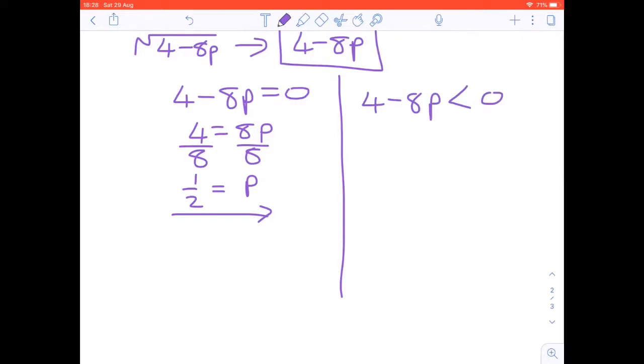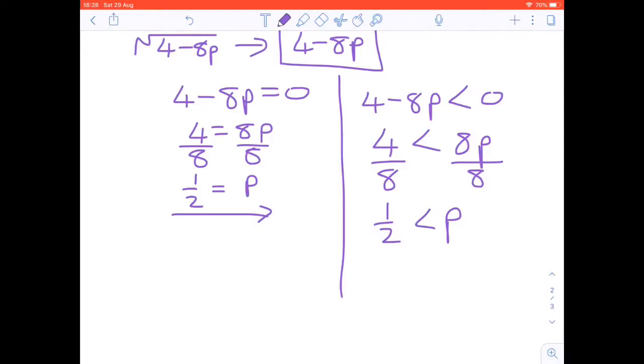And now we have to solve for this inequality. 4 is less than 8p. Solve for p, divide by 8 on both sides. So that means that p has to be bigger than a half in order for this to be non-real.